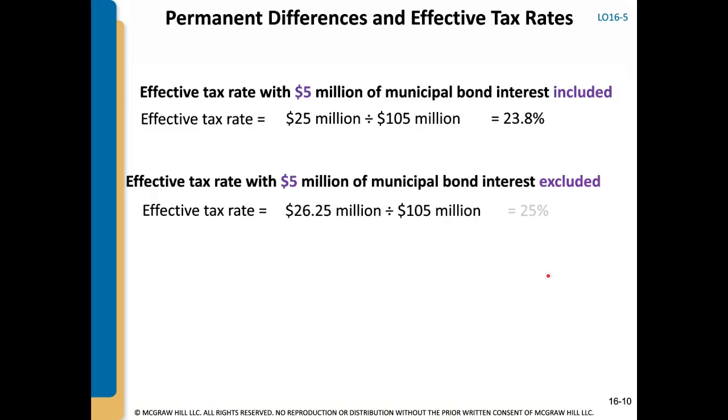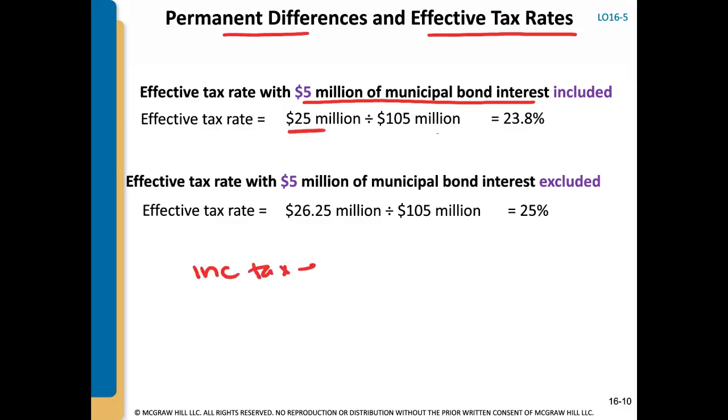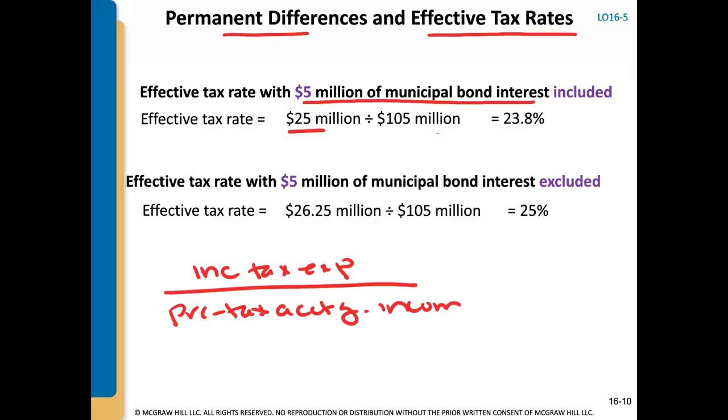So let's see how a permanent difference impacts the effective tax rate. When I had $5 million of municipal interest included in my $105 million, the effective tax rate is going to be your income tax expense divided by your pre-tax accounting income. That's the formula.